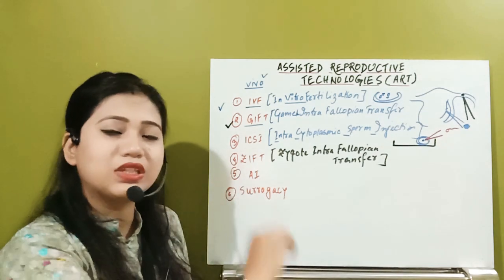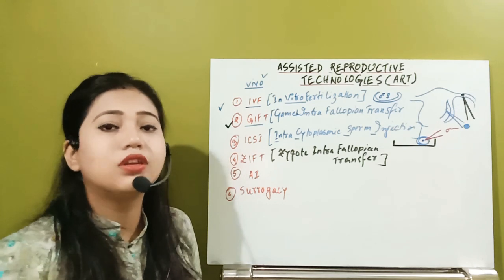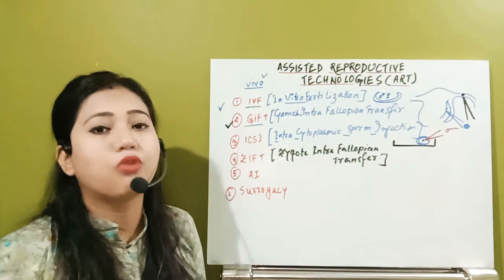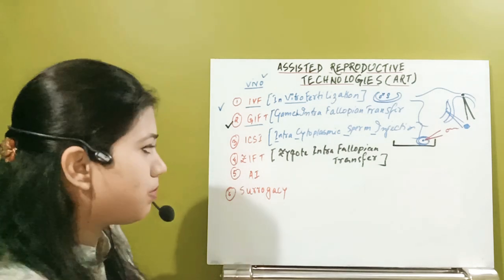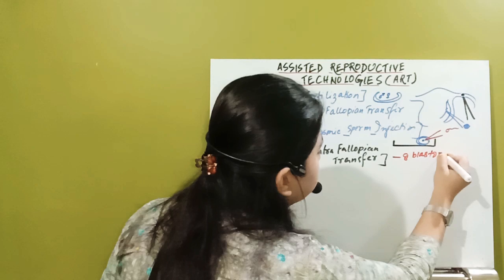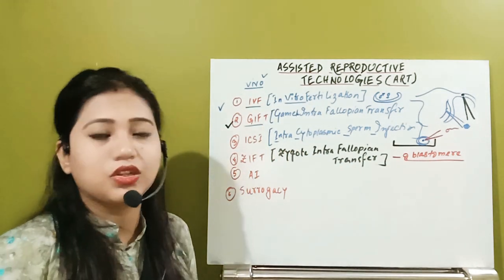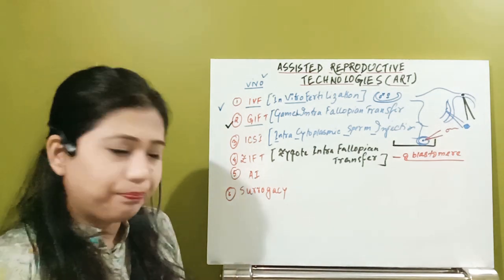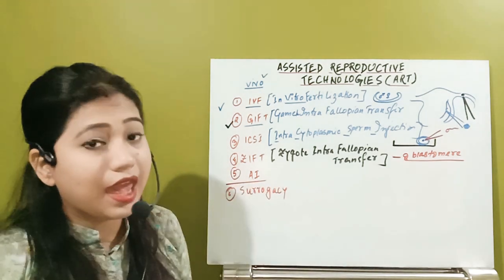That means prior to injecting the 8 blastomere, the female will be given all the hormonal injections, so that estrogen and progesterone concentration will be properly managed, and only then the zygote up to 8 blastomere. Remember that point: up to 8 blastomere will be injected inside the uterus so that the implantation process can be done. That is known as ZIFT. Now after that, the next condition is AI.